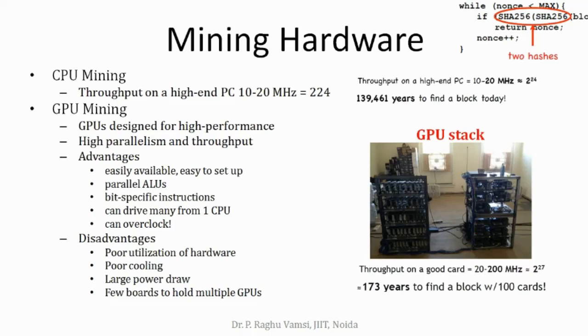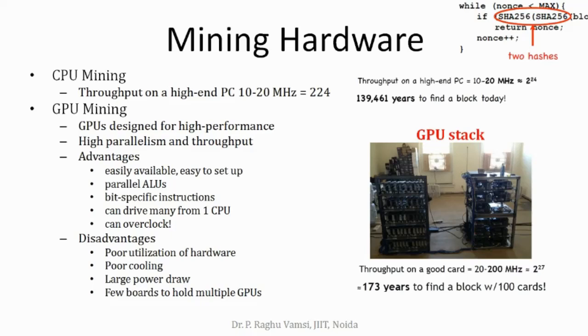Whatever hash rate we have identified is for one hash only. But hash of hash means double hashing, two hashes. So it is a very big task. If two hashes have been done, then the nonce that finds the solution to the given challenge will be returned. This is the general procedure.